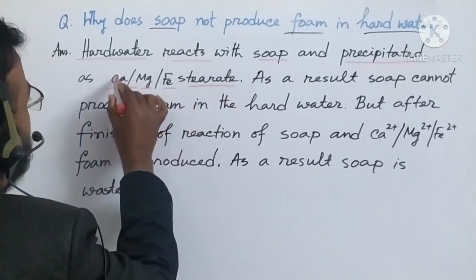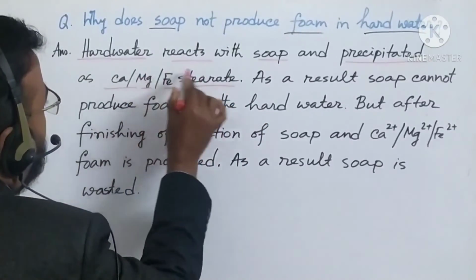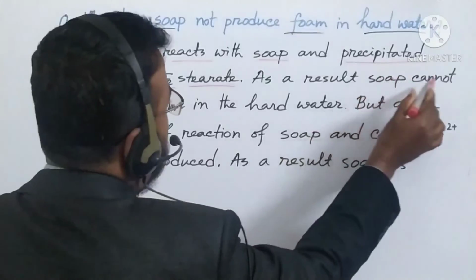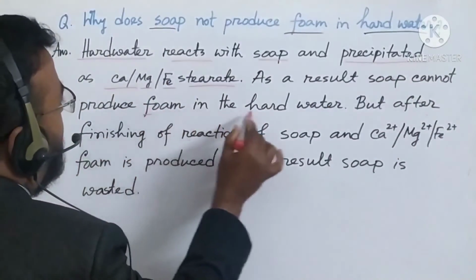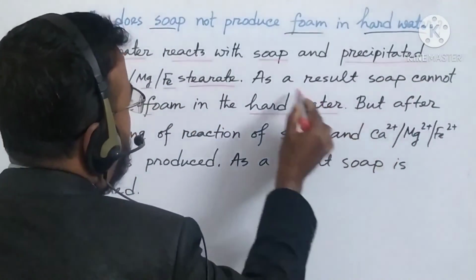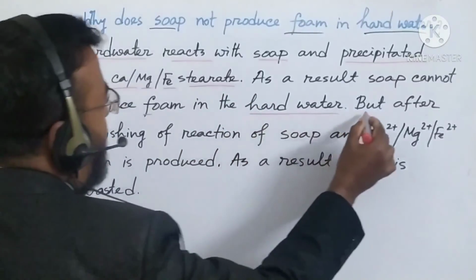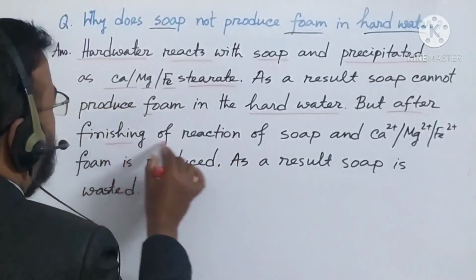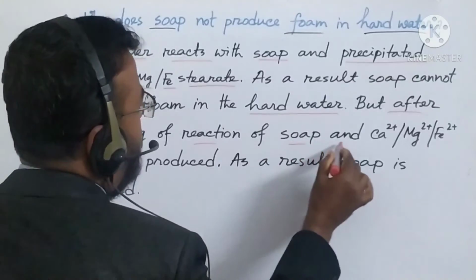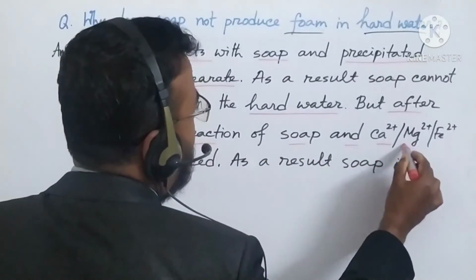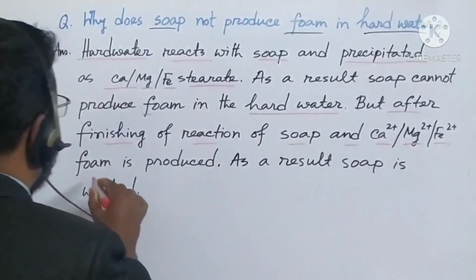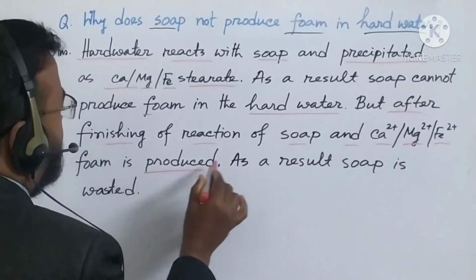So it is calcium stearate, magnesium stearate, iron stearate. As a result, soap cannot produce foam in hard water because there is a precipitation reaction. But after finishing the reaction with calcium ion, magnesium ion and ferrous ion, foam is produced.